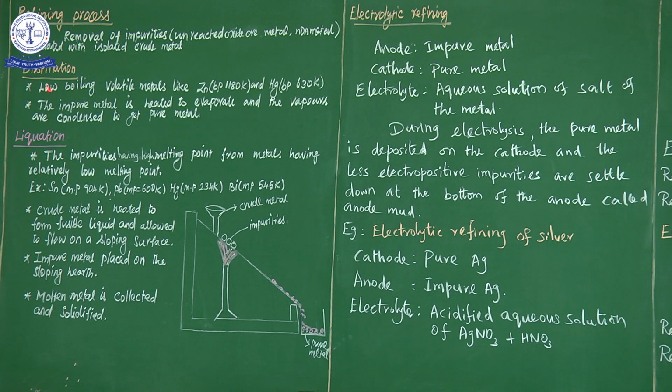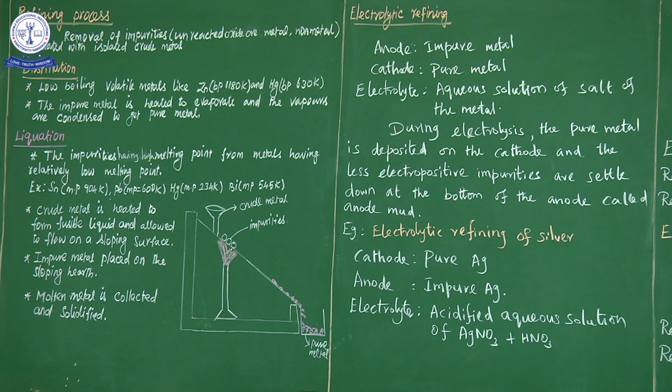The first one is distillation. We have seen distillation in 11th, in a lesson on some basic concepts of organic chemistry. So what is meant by distillation? Simply put, boiling and condensing is known as the distillation process. We boil and we condense. Condensing means cooling.